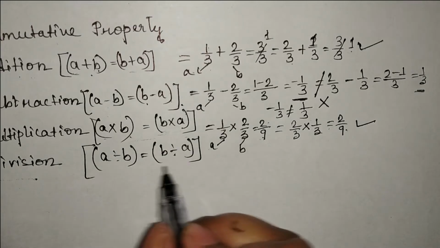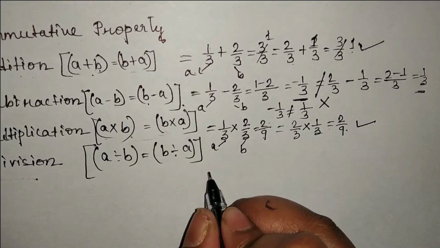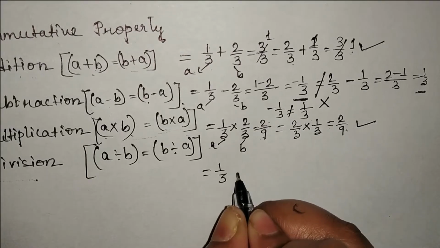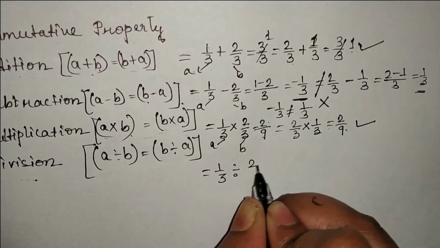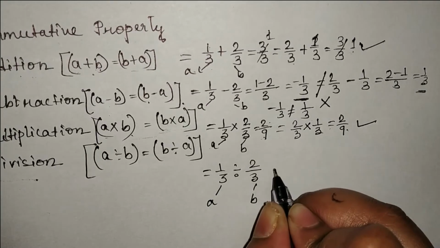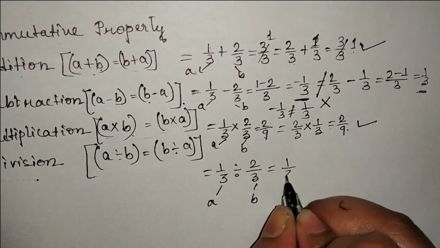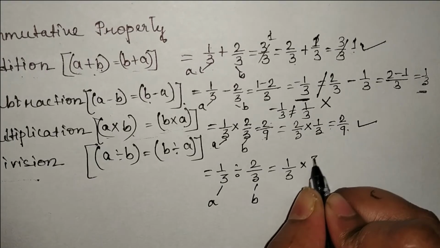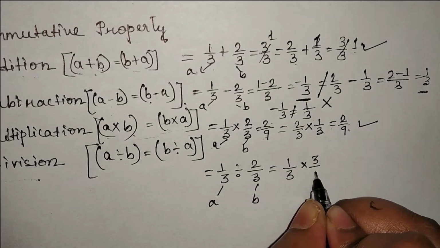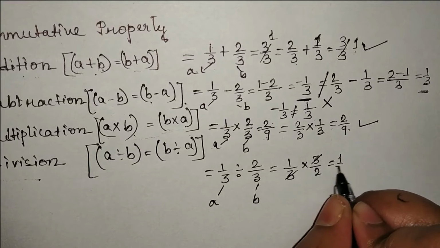Now let's check with division. Again taking the same numbers, 1 by 3 divided by 2 by 3. Here this is A and this is B. So 1 by 3 into the reciprocal of 2 by 3, which is 3 by 2. So 3 cancels. We are getting 1 by 2.